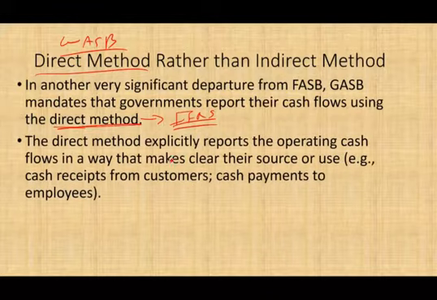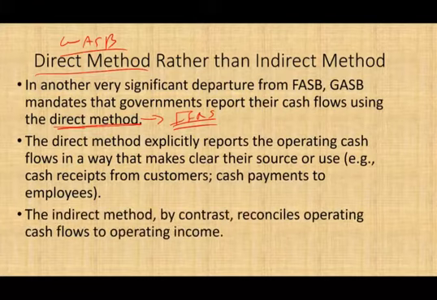The direct method, how does the direct method work? We'll look at an example. Explicitly report the operating cash flow in a way that makes clear their sources and their uses. So basically the cash received from customers, this much, cash paid to employees, this much. So it's the direct method. Hopefully you know what the direct method is. The indirect method is a little bit different.